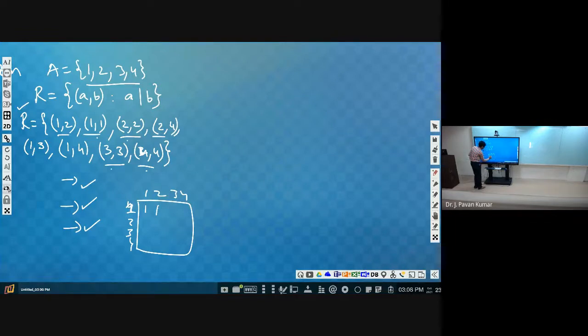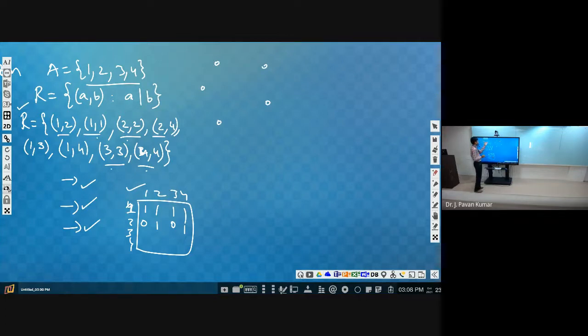Yes. So we'll put 1. 1 is related to 3, 1 is related to 4. Next 2 is not related to 1, so we'll be having 0. 2 is related to 2. Next 2 is not related to 3. 2 is related to 4, so we'll put 1. Like this, in matrix representation also we can specify the relation. Other representation is digraph representation. There we will be taking vertices as the number of elements.